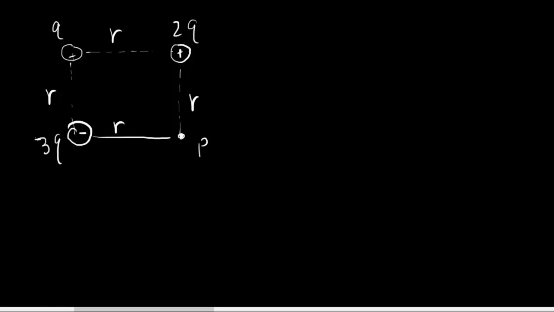Okay, so let's do the directions first. The electric field due to the 2q is going to be downwards, straight down like this. Again we're going to be using superposition. The electric field due to this q is going to be, a positive charge is going to be repelled. And the electric field due to this negative 3q is going to be in this direction.